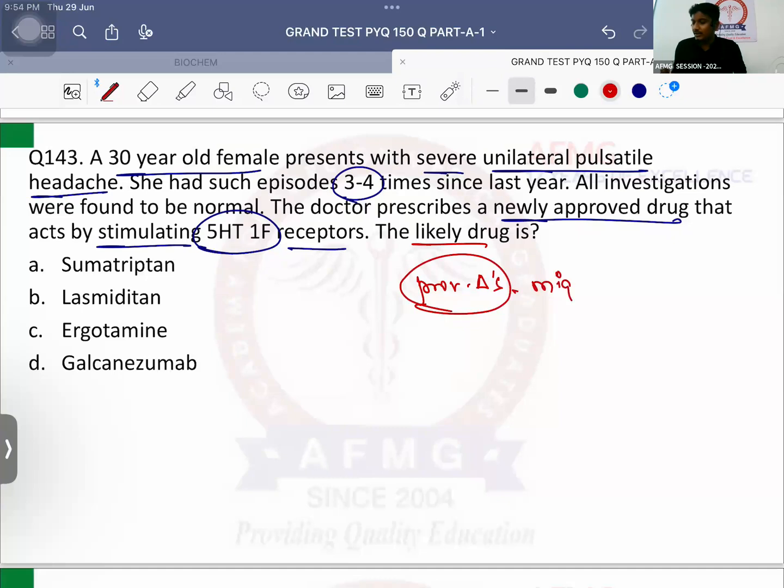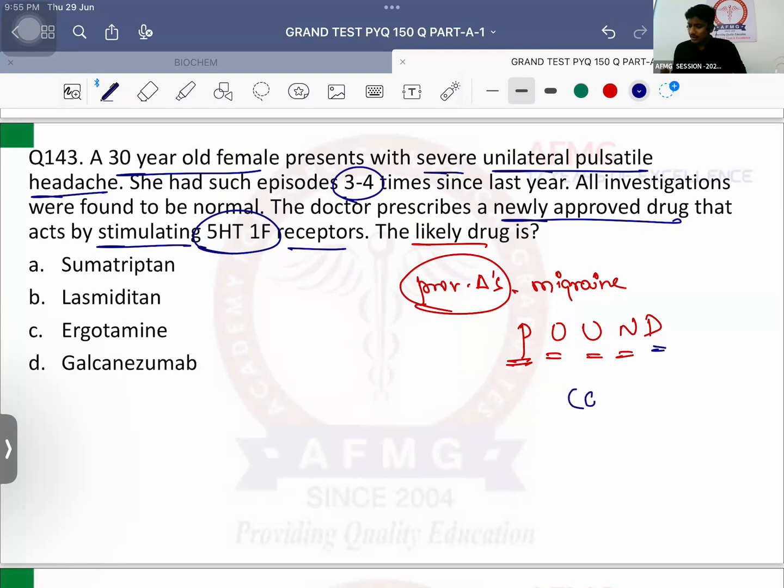The diagnostic criteria for migraine is POUND criteria. P stands for pulsatile headache. O stands for one-day illness. Usually the attacks of migraine will subside in a span of 24 hours. U stands for unilateral headache. N stands for associated with nausea and vomiting. Sometimes even with phonophobia and photophobia, irritation to light and sound. D for disabling in character. The patient cannot do any work. Usually it is a young female who is commonly affected.